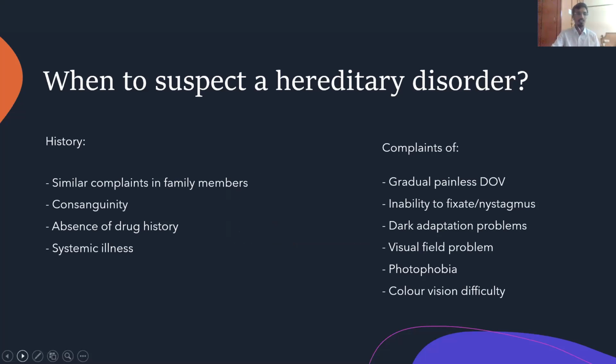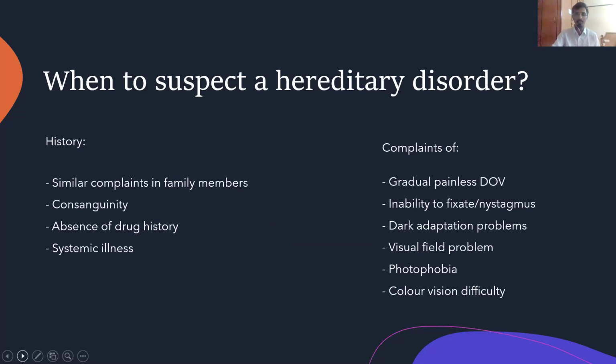Then comes history taking, right? When do we suspect? When patients have a similar complaint in family members, there is a history of consanguinity. There is a clear absence of drug history. And there is systemic illness. Certain inherited disorders like Usher's syndrome and Bardet-Biedl syndrome, we know, are associated with retinitis pigmentosa. And hence the systemic evaluation is important.